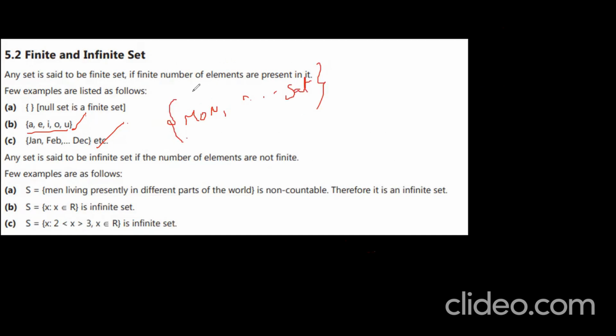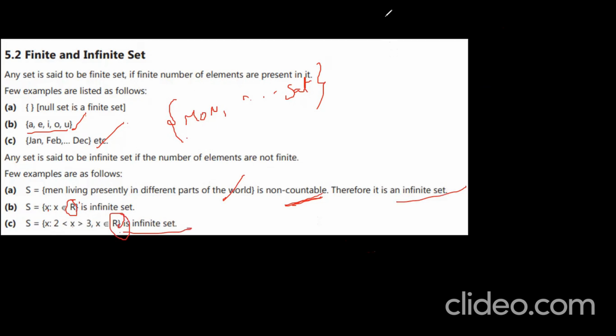Now, next, infinite set. The set of men living presently in different parts of the world is non-countable, right? It is an infinite set, I can say. {X such that X belongs to R}: X belongs to R means you can take any value from the real number set. Okay, you understand? {X : X lies between 2 and 3, X belongs to R} is an infinite set.